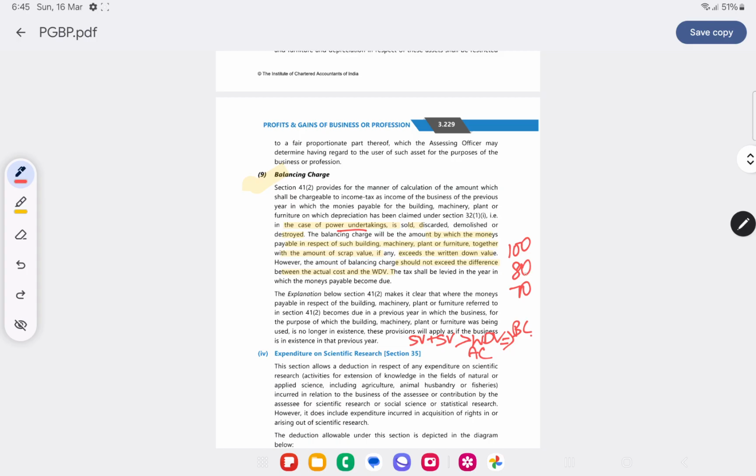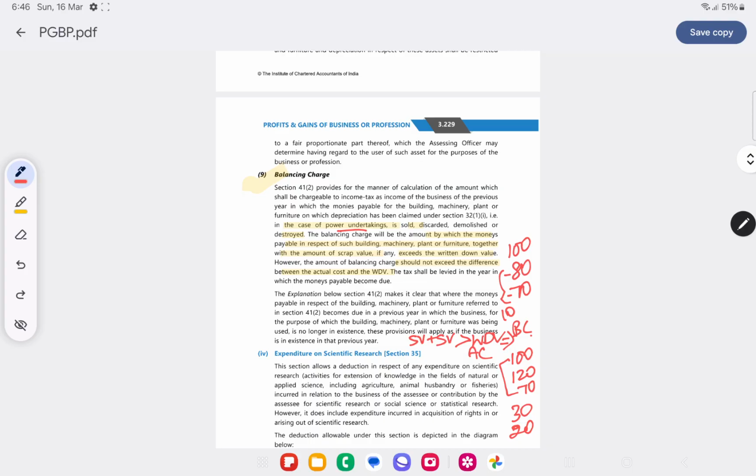Now here sales value is 80, WDV is 70, the difference of 10 is to be taken as balancing charge. Now what if the actual cost is 100, sales is 120 and WDV is 70? So 100 minus 70 will be the balancing charge 30 and 20 will be short term capital gain.